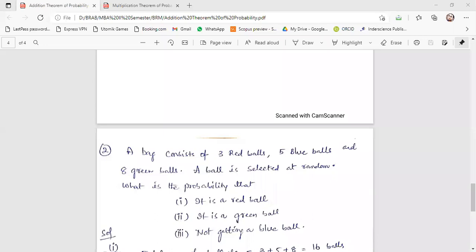So when you pick one ball, what is the chance that it will be red, or what is the chance that it will be green, or what is the chance of not getting blue? So when you pick the ball, ensure that it is not blue. How much chance is there to draw like that? That is what the examiner is asking you.